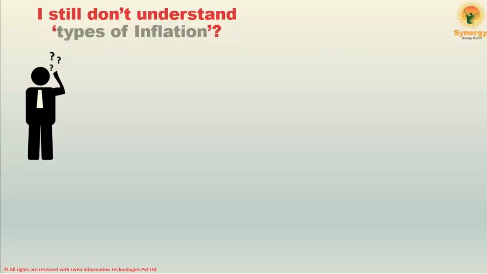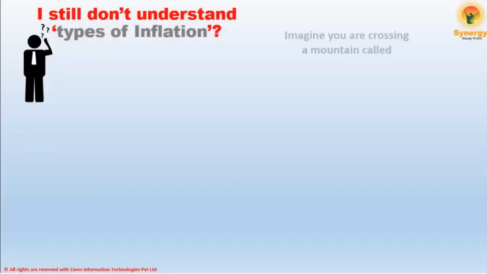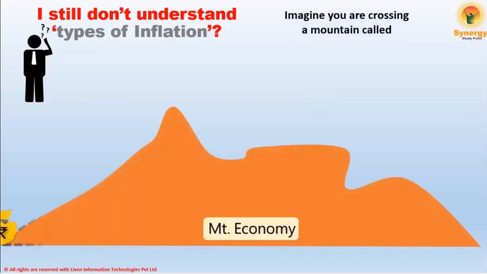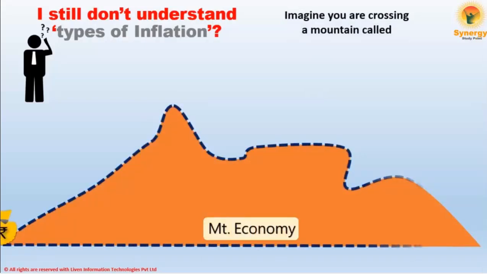Now if you say, I still don't understand the types of inflation, imagine you're crossing a mountain called Mount Economy. Now, if you continuously climb, then this climb or rise is called inflation.